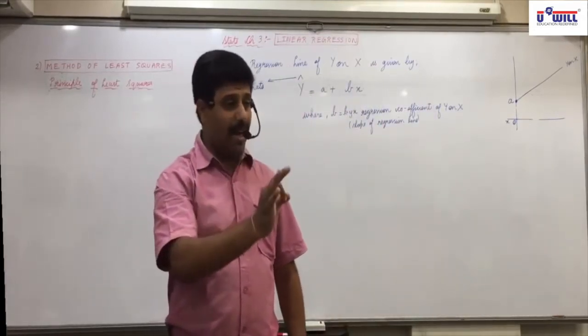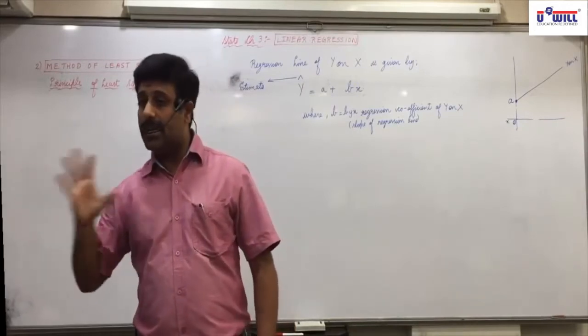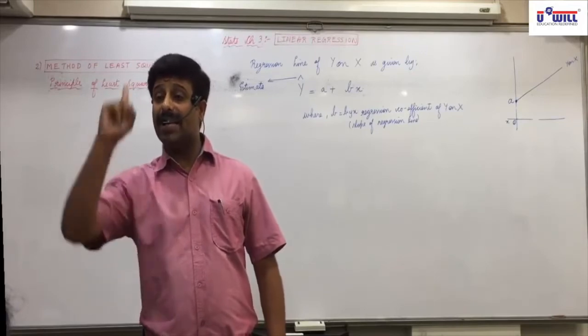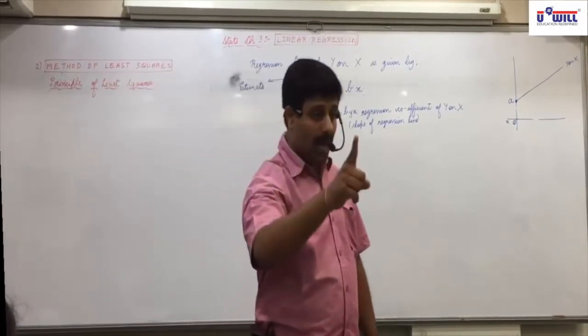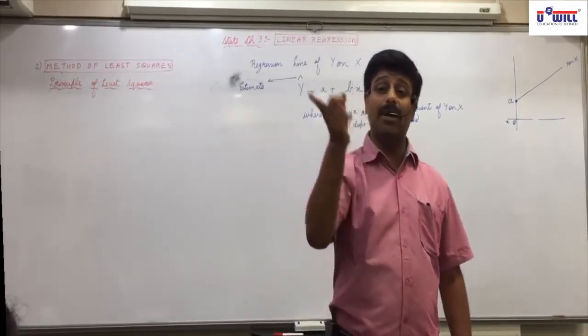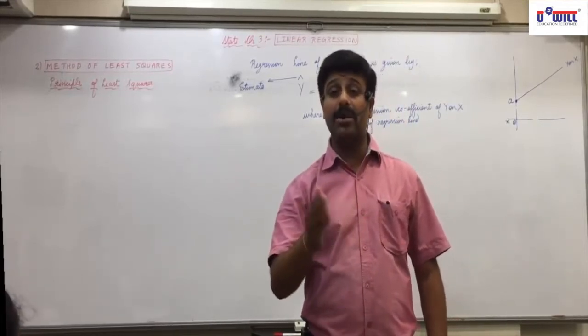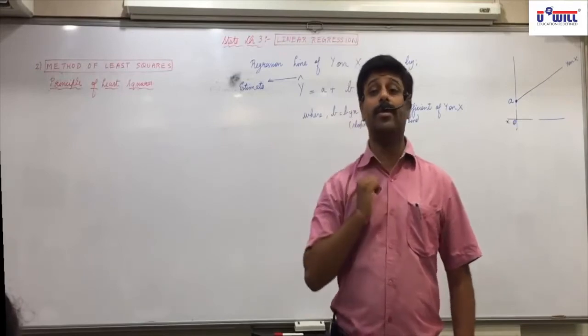Change in y due to unit change in x. So if b comes to 1.2, it means if x changes by 1 unit, y will change by 1.2 units. If x changes by 100, y will change by 100 into 1.2.